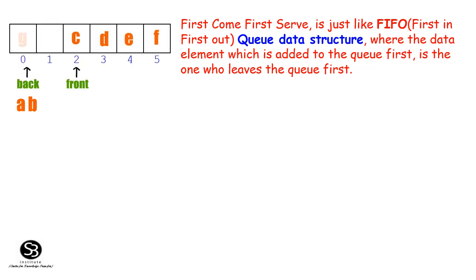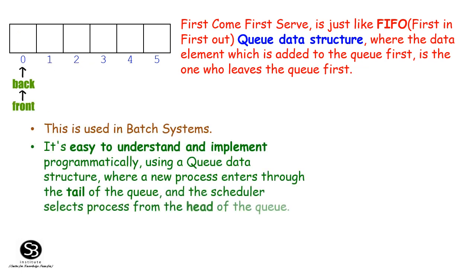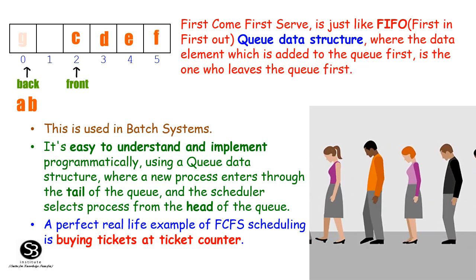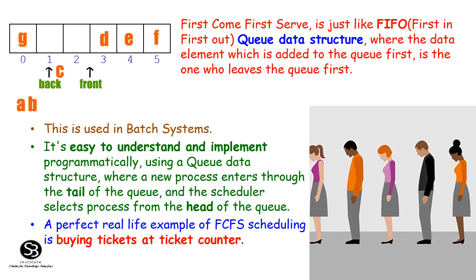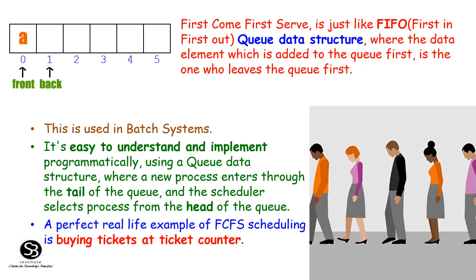This is used in batch systems. It is easy to understand and implement programmatically using a queue data structure, where a new process enters through the tail of the queue and the scheduler selects the process from the head of the queue. A perfect real example of FCFS scheduling is buying tickets at the ticket counter, where the first to come gets the tickets first.